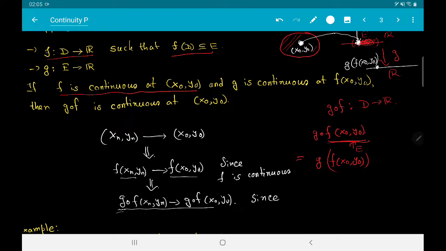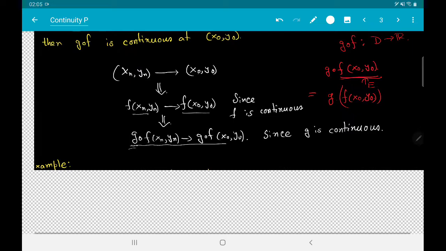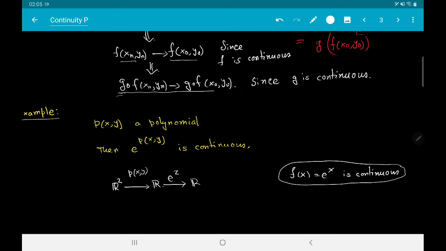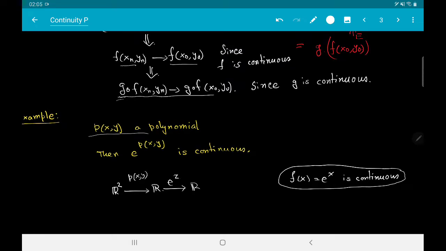Now this happens because g is continuous. Let us look at a small example. Suppose that p(x, y) is a polynomial, and we have seen that this polynomial is always a continuous function. So then e to the power p(x, y) is continuous.